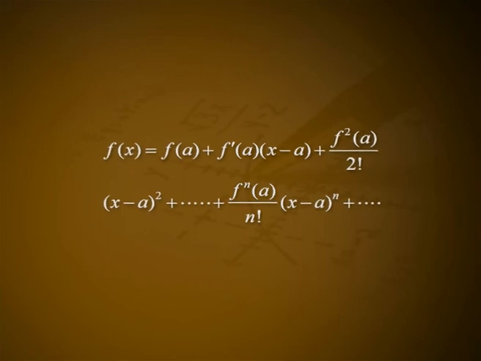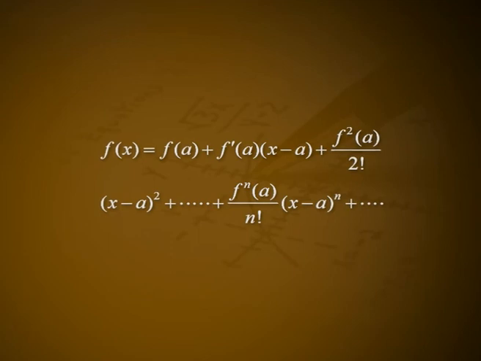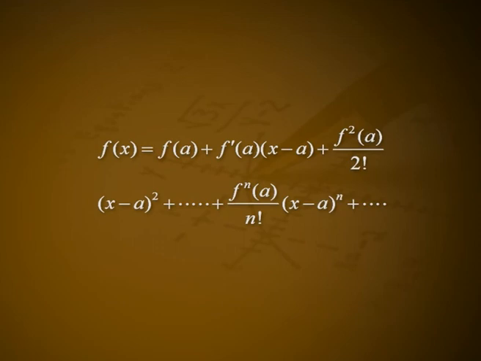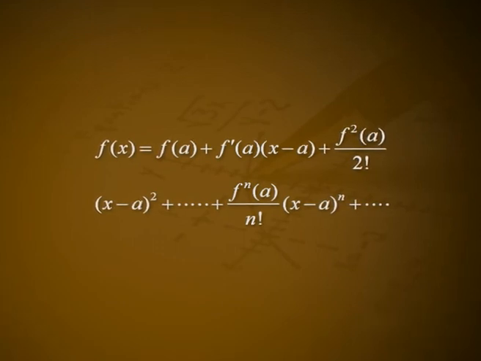Let us suppose that f(x) possesses continuous derivatives of all orders, and let Rₙ(x) tend to 0 as n tends to infinity. Then f(x) equals f(a) plus f'(a) into (x minus a) plus f²(a) by 2 factorial into (x minus a)² plus etc. plus fⁿ(a) by n factorial into (x minus a)ⁿ plus etc. This is called Taylor's series.